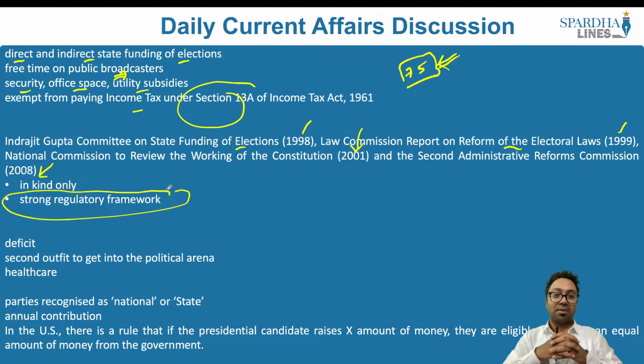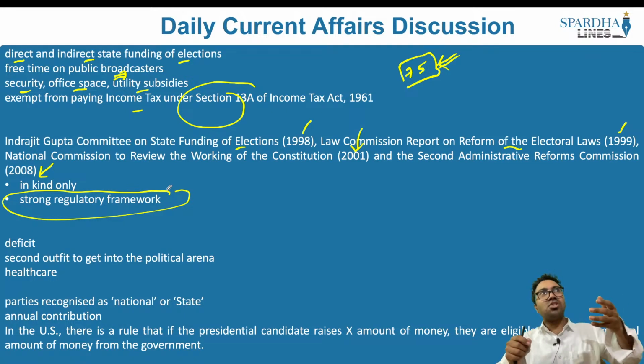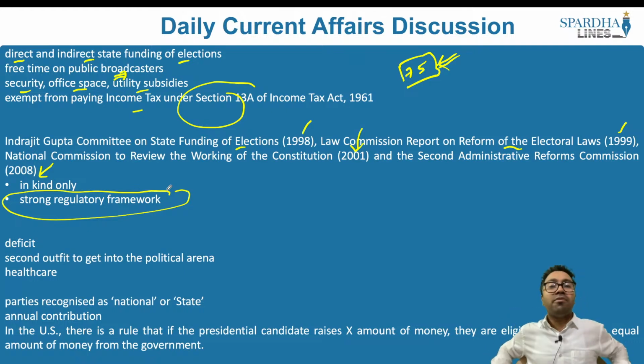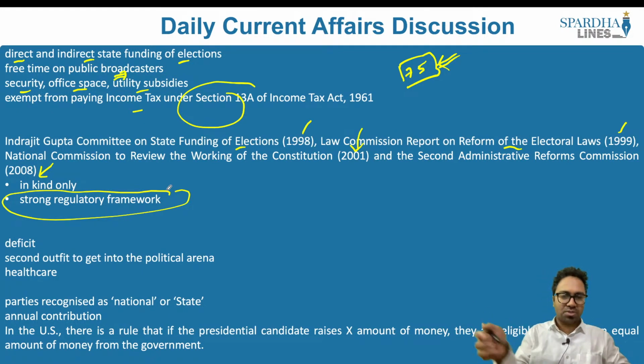However, the National Commission to Review the Working of the Constitution clearly said no to this particular procedure. Now what we have to look at is arguments which say that yes, we can look into state funding, and arguments which say no to state funding. First, we will look at arguments which say no to state funding. What are these arguments? We should not have state funding when it comes to the elections as well as political parties as well as individuals.